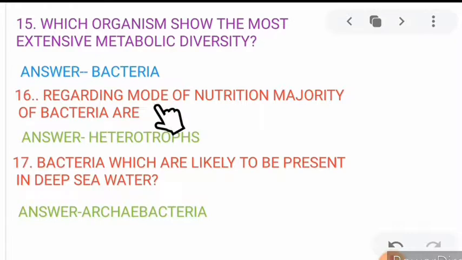Next, regarding mode of nutrition, the majority of bacteria are heterotrophs, because they depend on other organisms for their food. Which bacteria are likely to be present in deep sea water? Archaebacteria. Archaebacteria live in deep sea water.